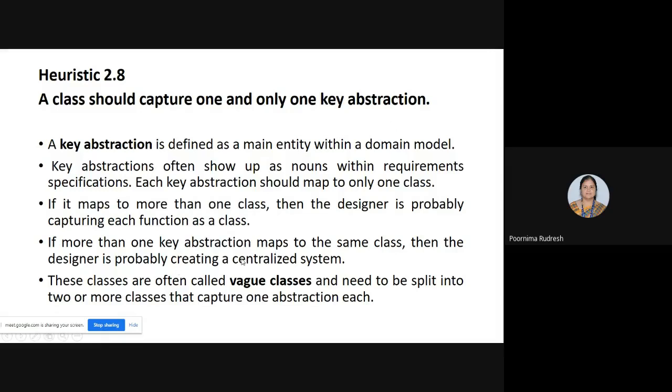And these types of classes are said to be vague classes, and these need to be split into two or more classes that capture one abstraction each.